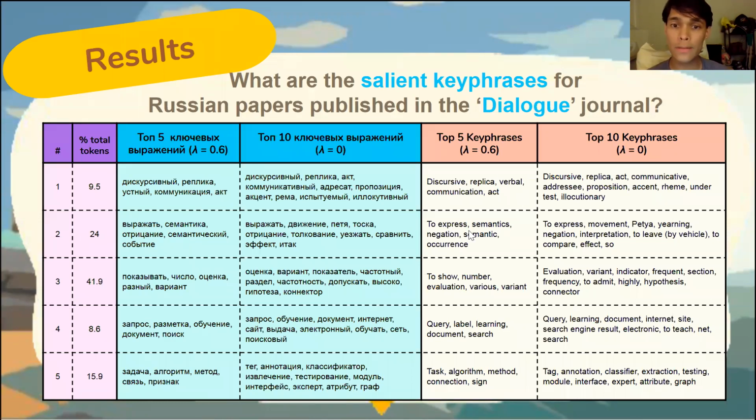If we look at the other topics, however, they're a bit more specific. The first one has discourse, communication, verbal, so it might be more like discourse or communication. The second one has express, movement, interpretation, semantic. That's a bit more like semantics and word sense. Then the 4th topic has query, document, search, learning. That's a bit more like information retrieval. And then this last one, algorithm, classifier, tag, module. Those are very clearly computer science, machine learning terms.